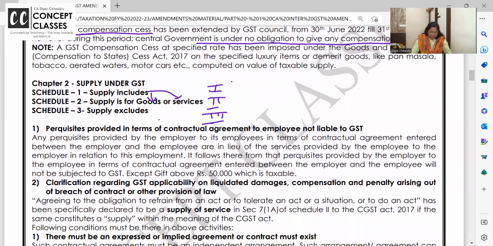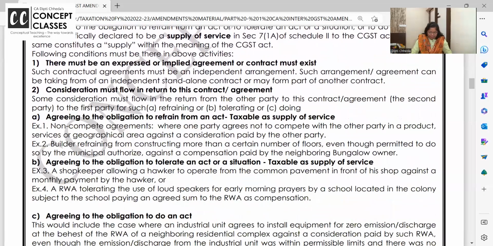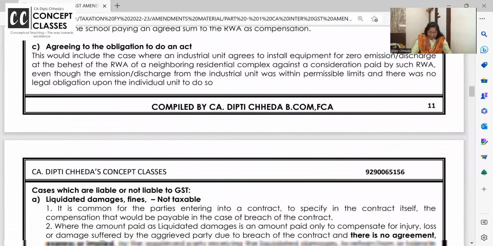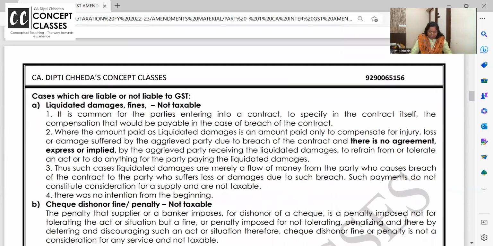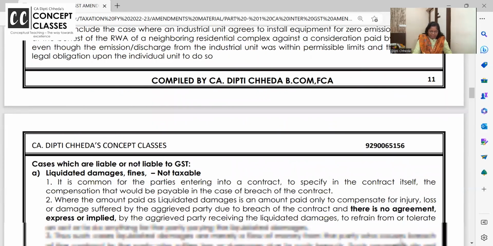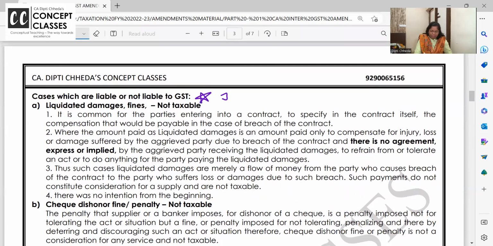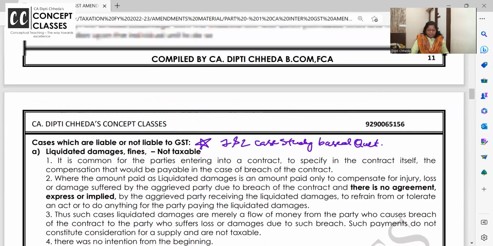So here there are some clarifications which are given this year, and a lot of debate is there for that. A lot of clarifications are given by the department for the definition of supply, with some important cases which I feel if you mark from here they can give you as 1 or 2 marks. Case study based question. You know what is a case study based question? They'll say, C did this to A, and is this a supply or not, is this taxable or not? Right.